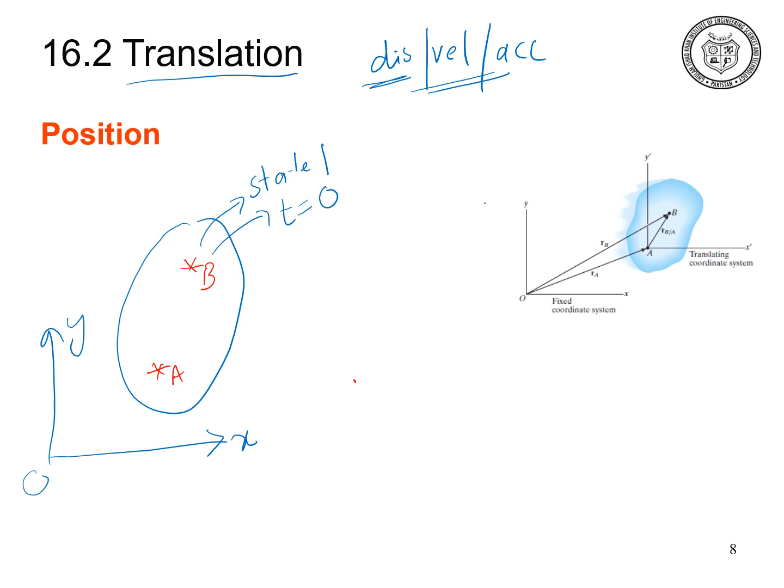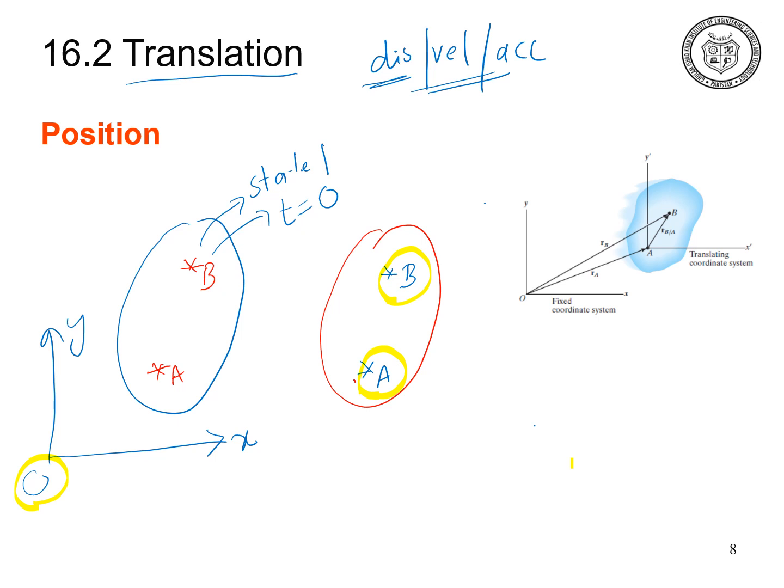After some time, this rigid body translates from this location to the new location. Let us say that this is the new location of this rigid body, and the particles on that rigid body are particle B and particle A. As for the rigid body, the location of the particles does not change, as we discussed in the previous slide. So what will be the position of particle B with respect to the origin, and what will be the position of particle A with respect to the origin?